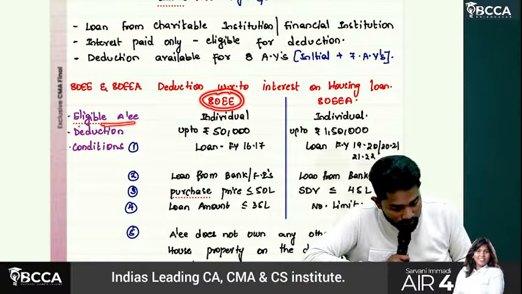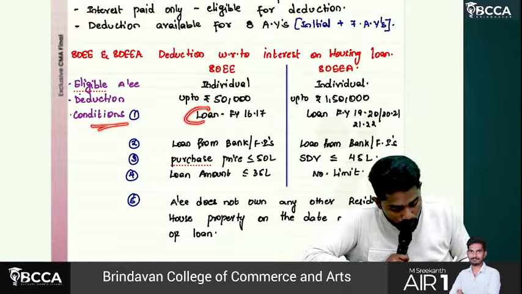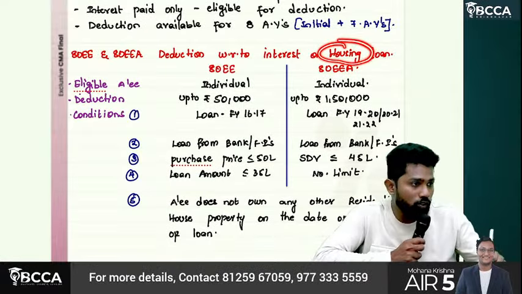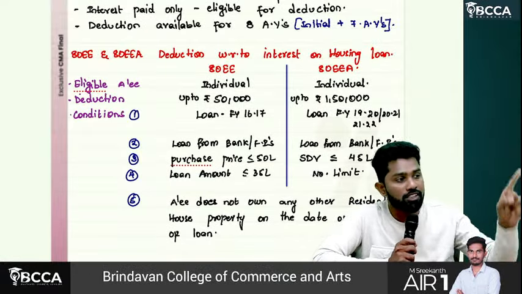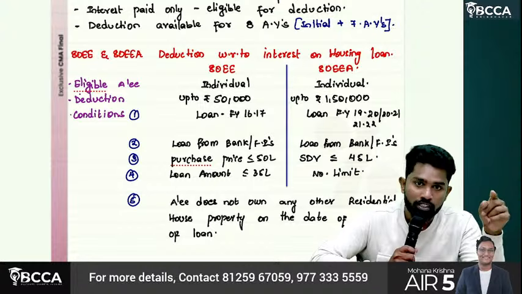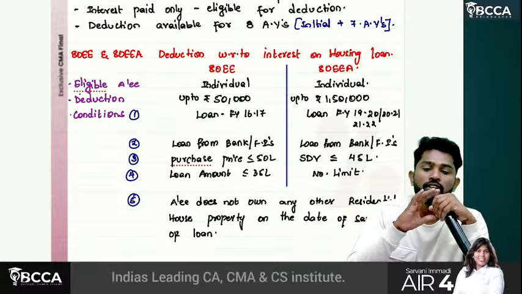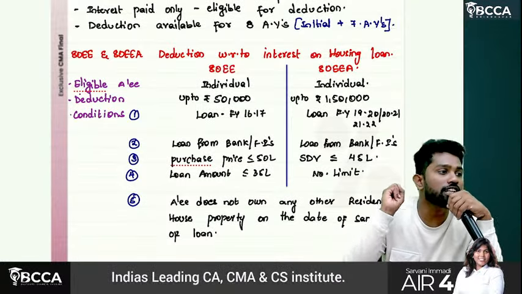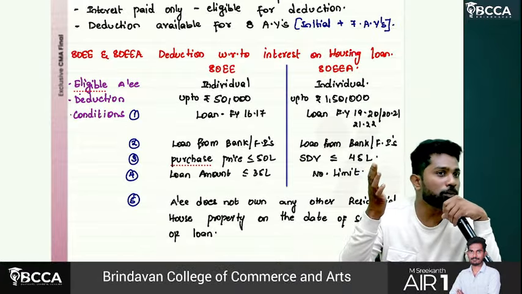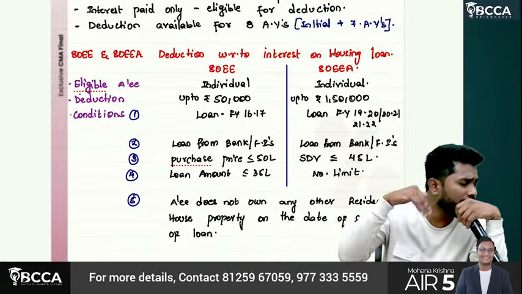80EE: who is eligible? An individual. The deduction is up to 50,000. The condition is that the loan was taken in financial year 16-17. Sir, it is with respect to what? Housing loan. Sir, for a house, interest can already be claimed as deduction under house property, right? Yes, you can claim deduction under house property. This is extra. So now tell me, sir, under the house property head, for a self-occupied property, how much interest can we claim as deduction? Let out property? Unlimited. That means for a let out property, you need not come here. However much interest you have, you can claim it as deduction in the house property head only.